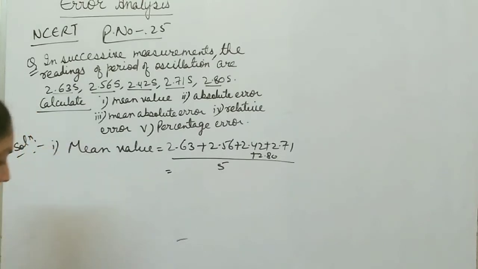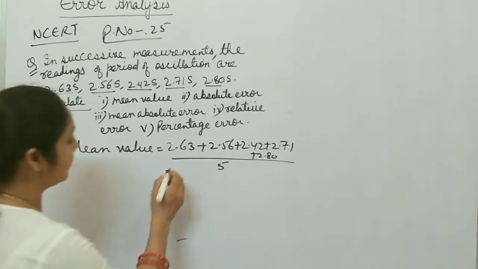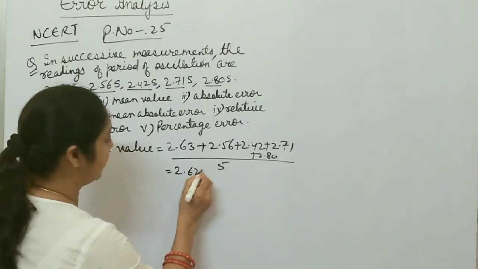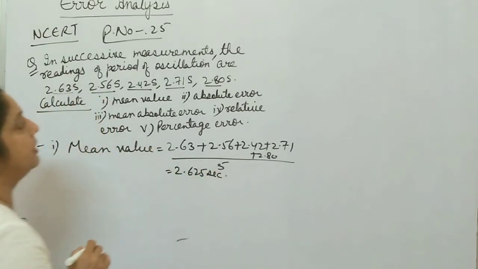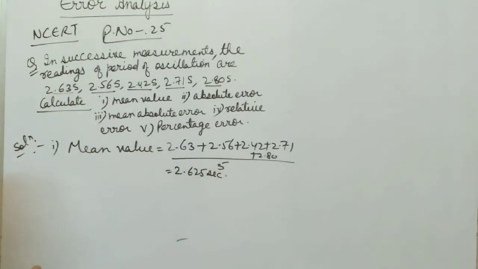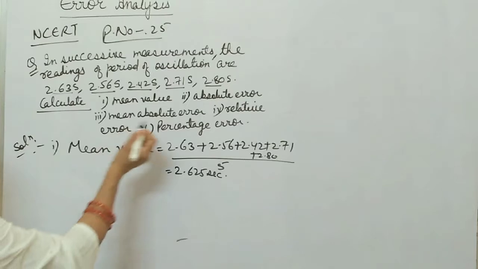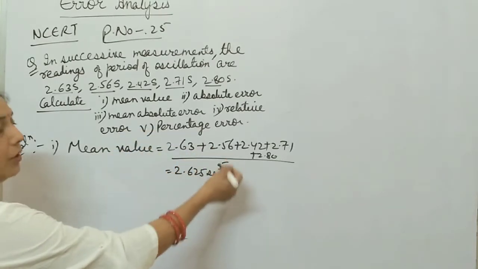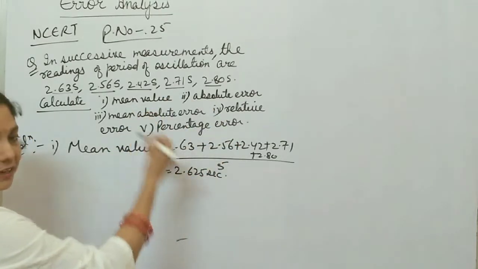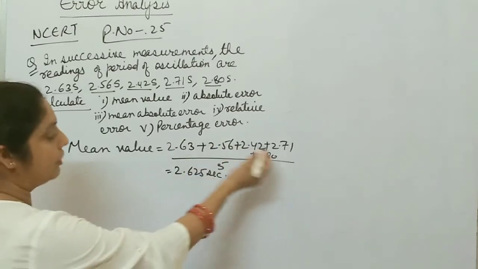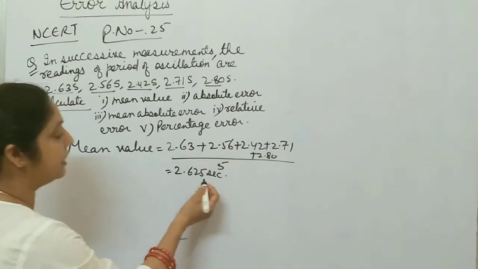After calculating this, you get the value 2.625 second. This is the mean value of the period of oscillation, right? In this way, you just take the mean of all these. How many observations? 5 observations, just divide by 5. You add all observations, divide by 5, and you take the mean.